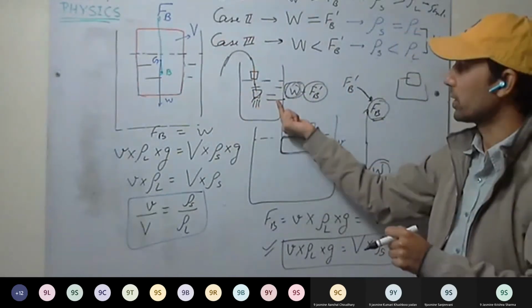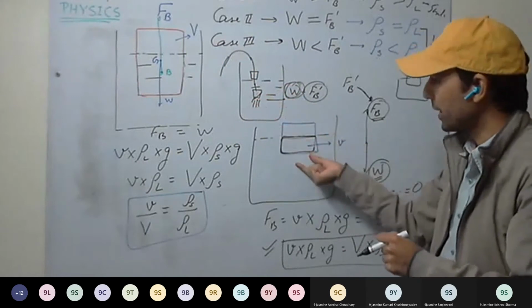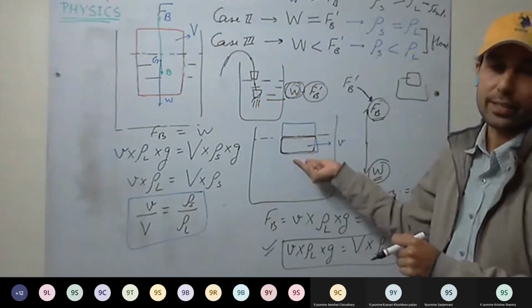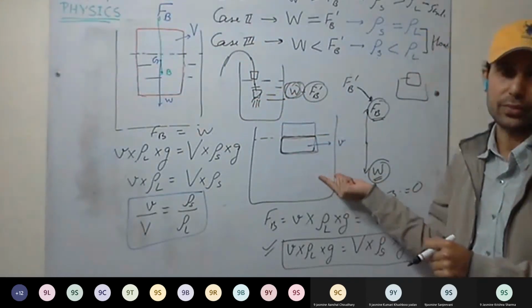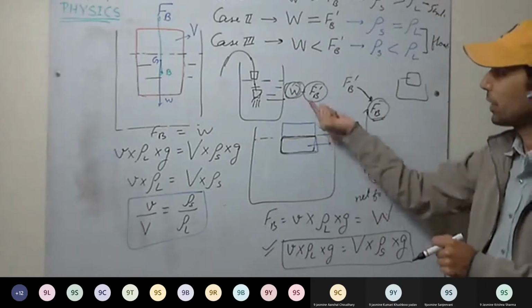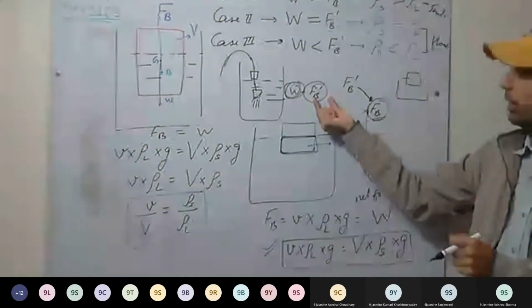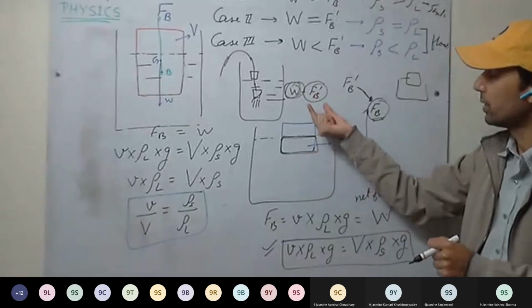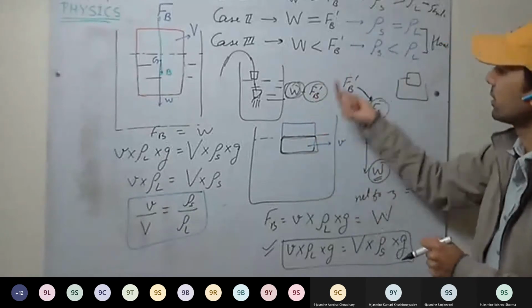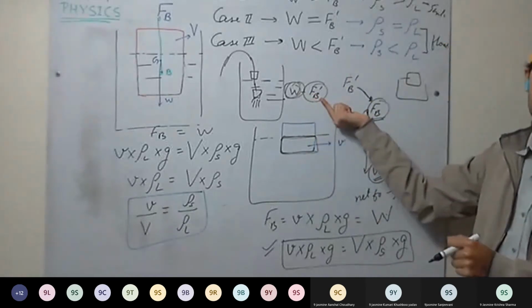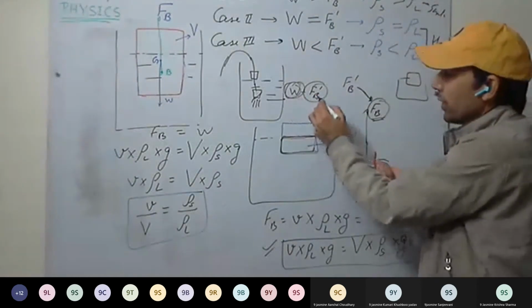Understood this one? So when our body is inside the water, its weight decreases, and that we call apparent weight. Apparent weight will be how much? Original weight minus buoyant force, if it is completely immersed. Weight minus FB dash, when weight is greater than buoyant force.